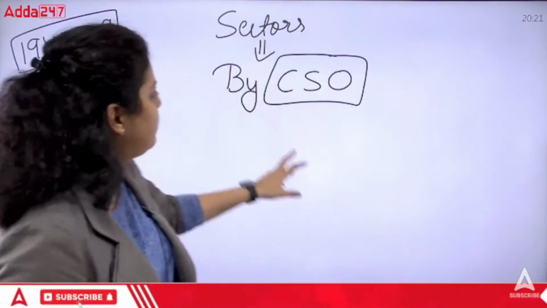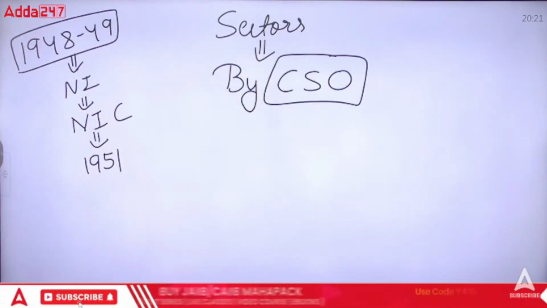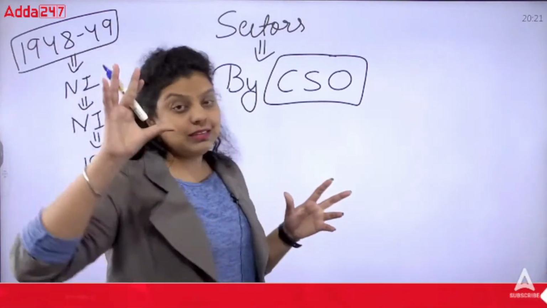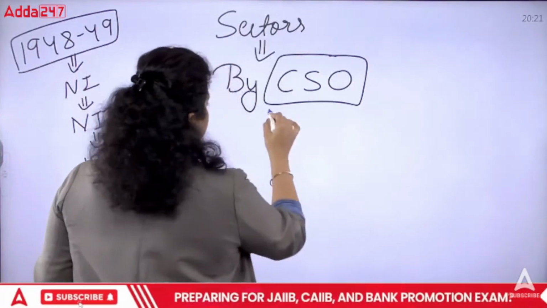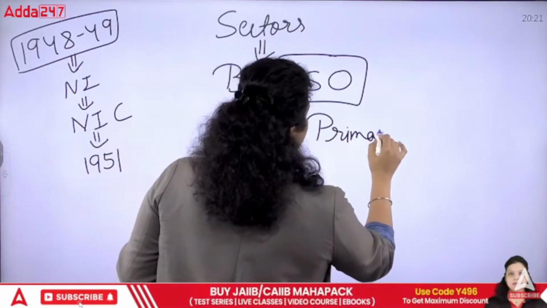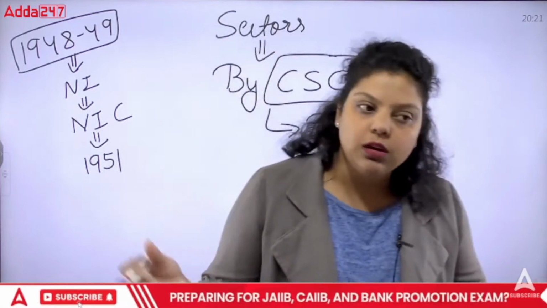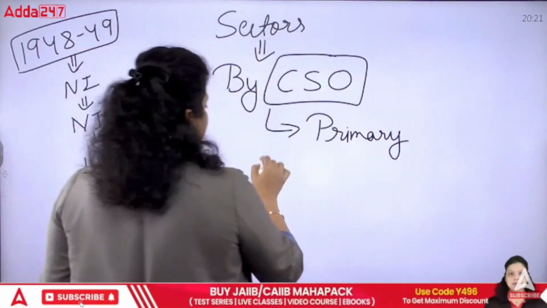Now, when we gave the work to the CSO, to calculate the statistical data of the country, the CSO divided the sectors of the economy into three parts. First is your primary sector. The primary sector is also known as your agriculture sector. In the primary sector, we are collecting natural resources. Then we have a secondary sector.